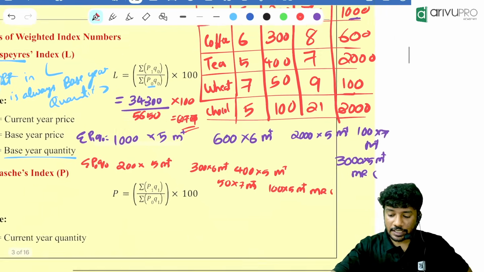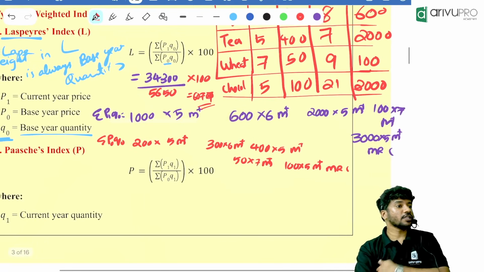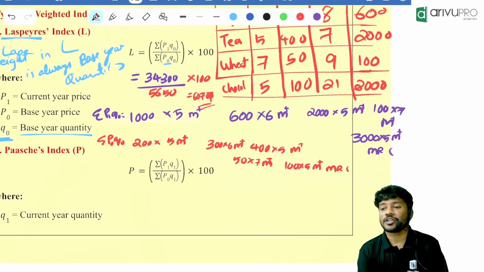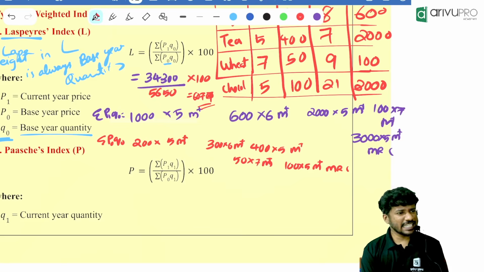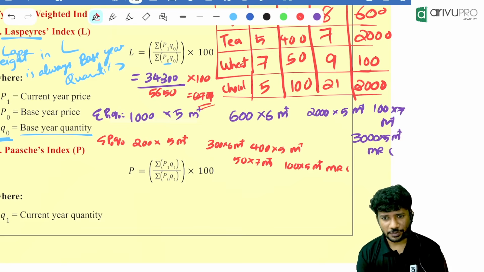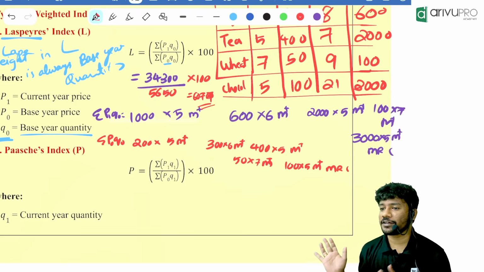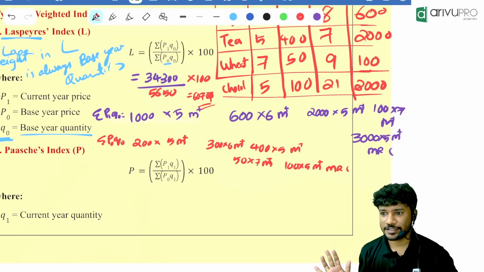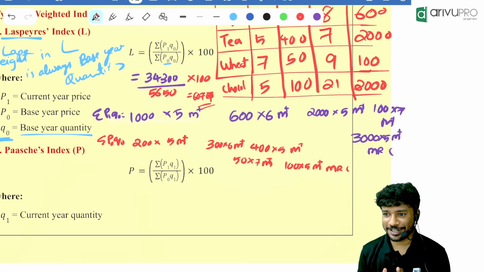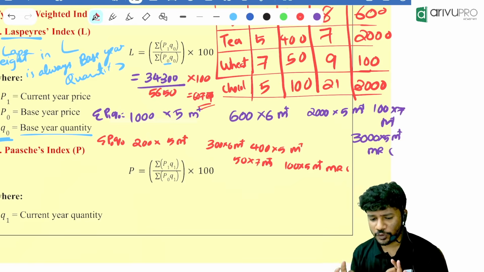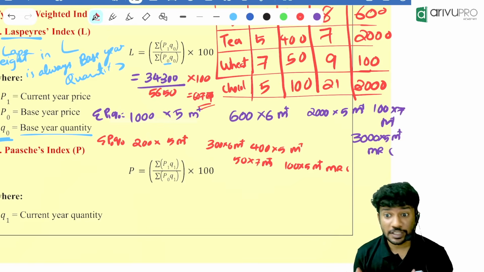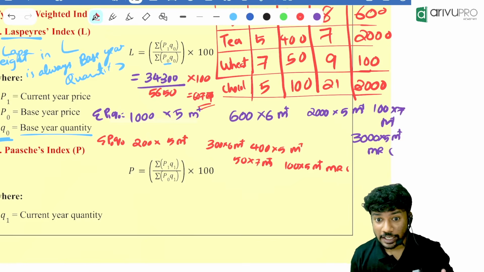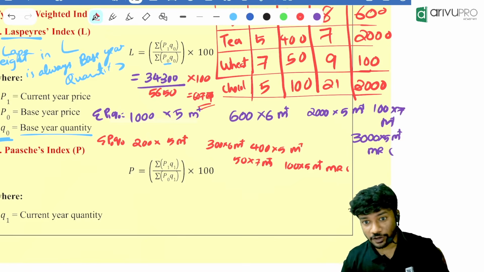Check again the calculation. Anyone having doubt in any of the calculation methods, you can ask. Is it an easy topic? One of the easiest topics. The only part is you need a calculator to calculate. Why do you need a calculator? Because all the questions you can write or do using a calculator. Can we go ahead?